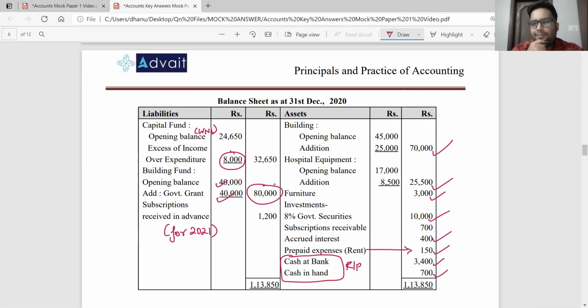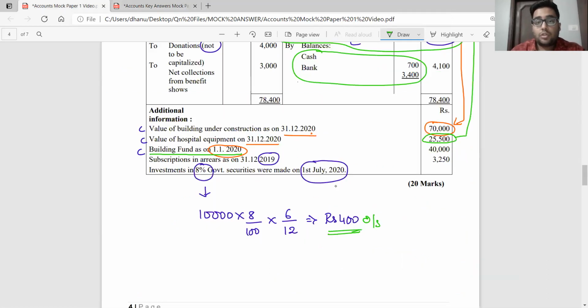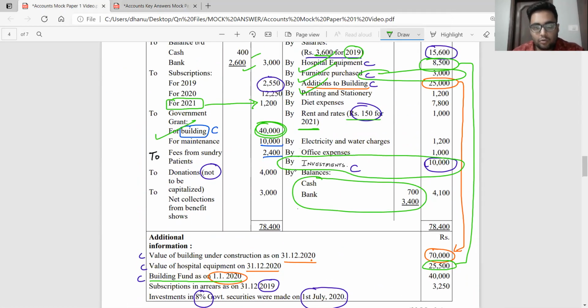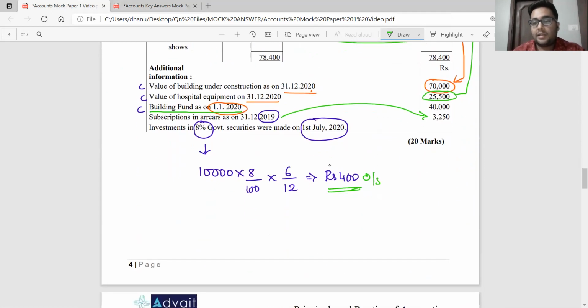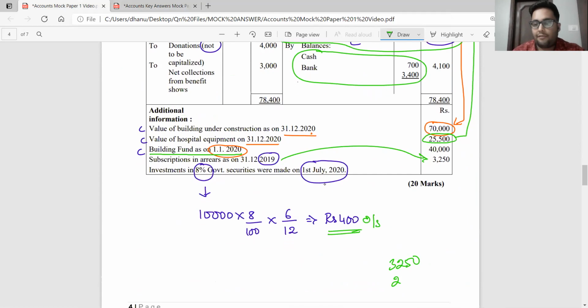We calculated it. And then, sir, we also saw that in the year 2019, how much was my subscription receivable for the year 2019? 3,250. But how much is the subscription received? 2,550. So I told you there is some amount still outstanding. 3,250 minus 2,550.